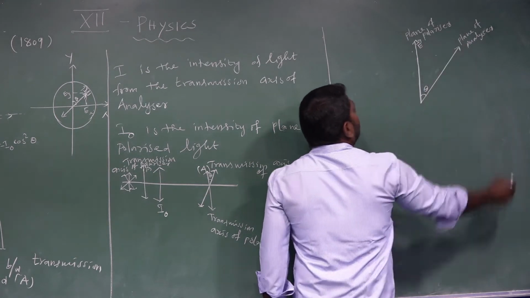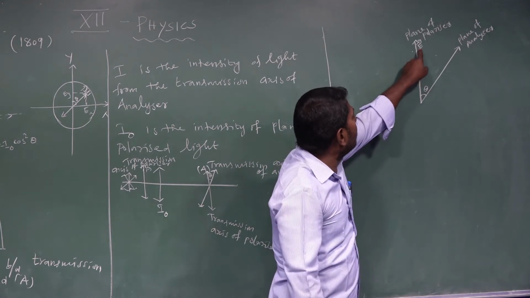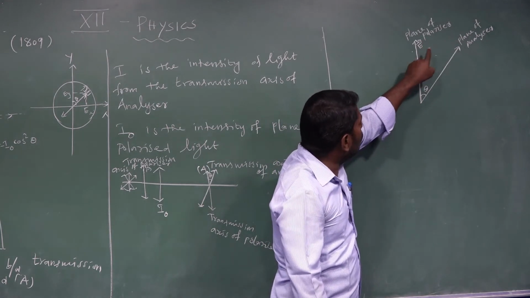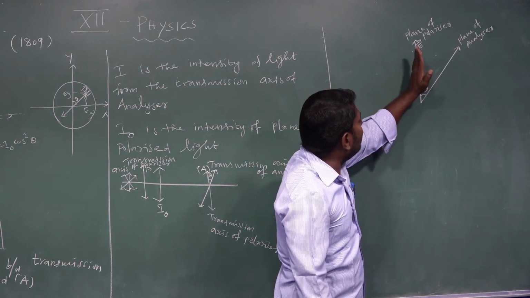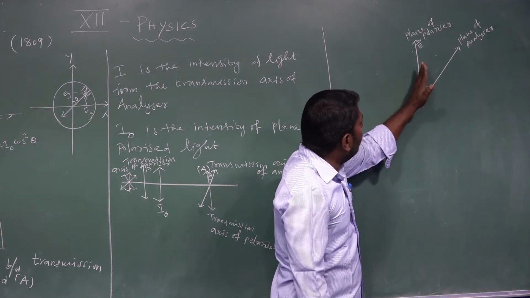E vector is the electric field vector, also called the light vector. That electric field vector is the light transmitted from the polarizer.